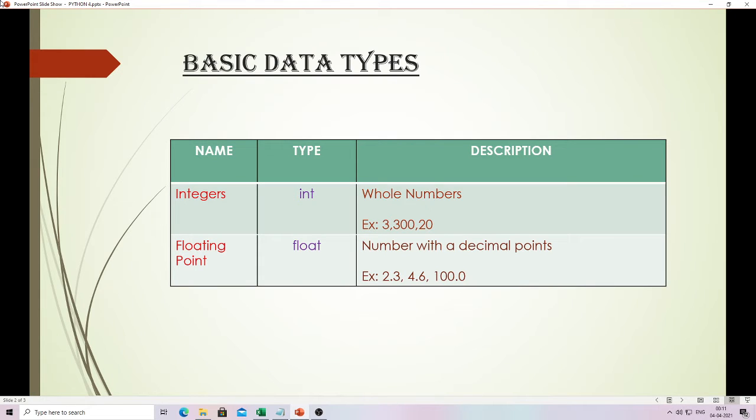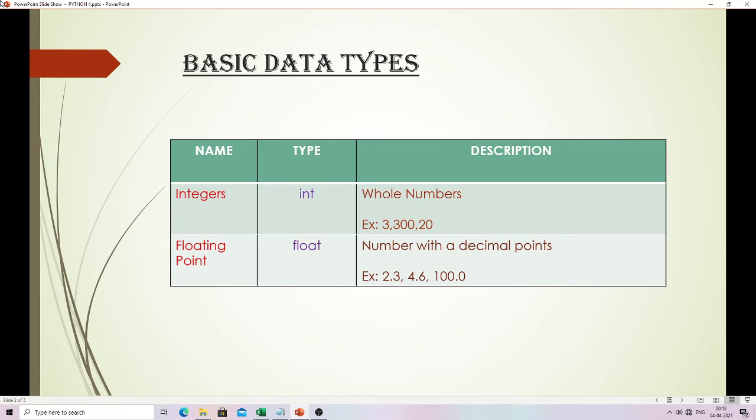Okay. So as you all can see, there is a table in which you can see the name of the data types in the first column, and in the second column there is a type. That means Python has an internal keyword, that is the short name that we use in Python. Then there is a third column which is the description, in which we are describing a particular data type. So let's go through each data type one by one.